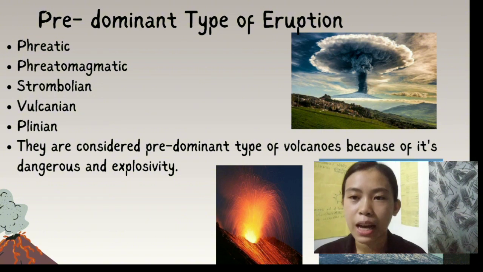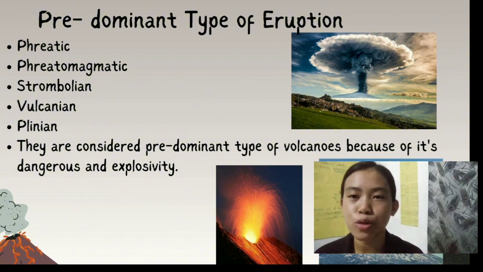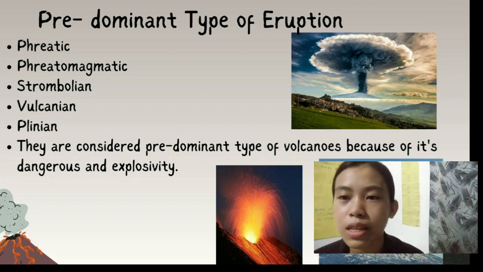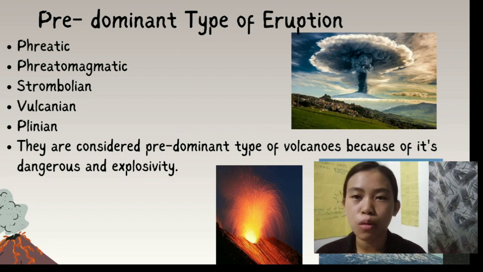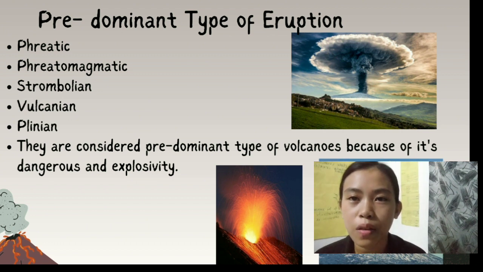There are 5 predominant types of eruption. The first one is the phreatic eruption, which is also known as the steam-driven eruption that occurs when water comes in contact with magma or hot rocks beneath the Earth's surface. The second one is the opposite of phreatic, which is phreatomagmatic, which is the eruption that occurs when magma interacts with water.